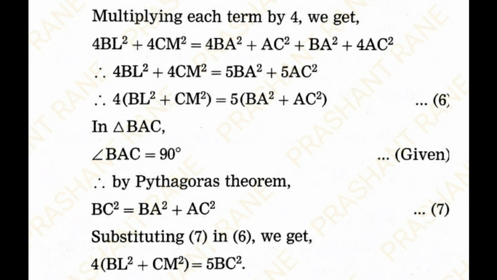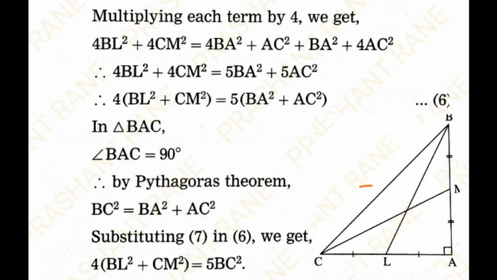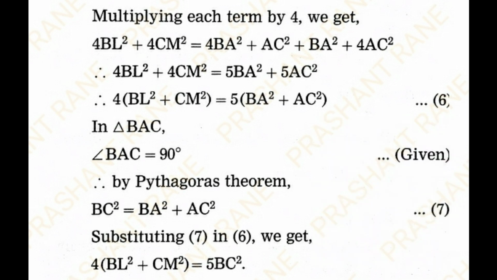AC square). Now I know that in triangle BAC, angle BAC is equal to 90 degrees. So by Pythagoras theorem, BC square is equal to BA square plus AC square. Substituting this value in the previous equation, we get 4 into (BL square plus CM square) is equal to 5 BC square, hence proved.